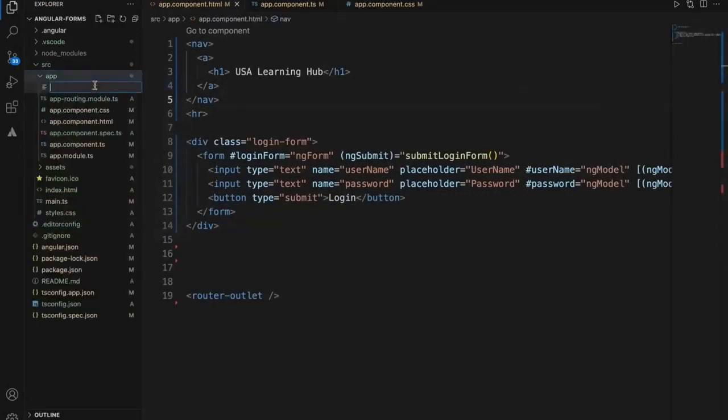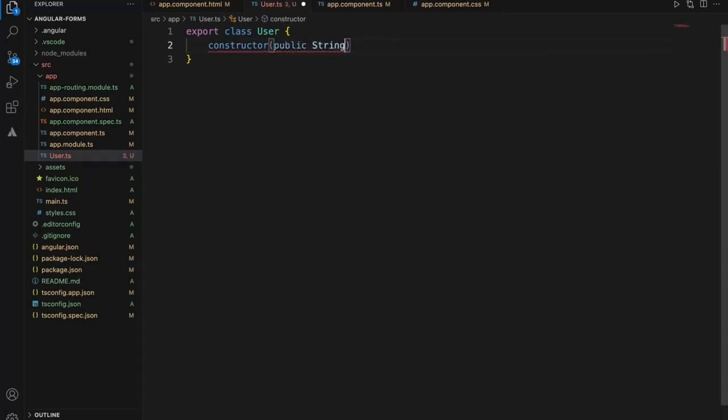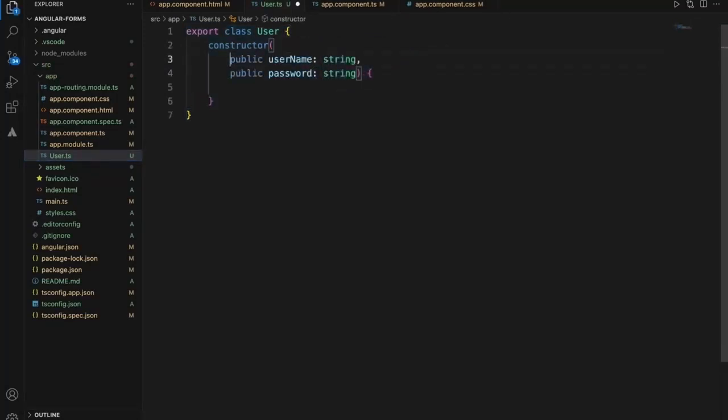So let me create a user.ts file, and within it export class User. Within this I need a constructor, and for this constructor I'll pass public username as string, comma, public password as string, two parameters.